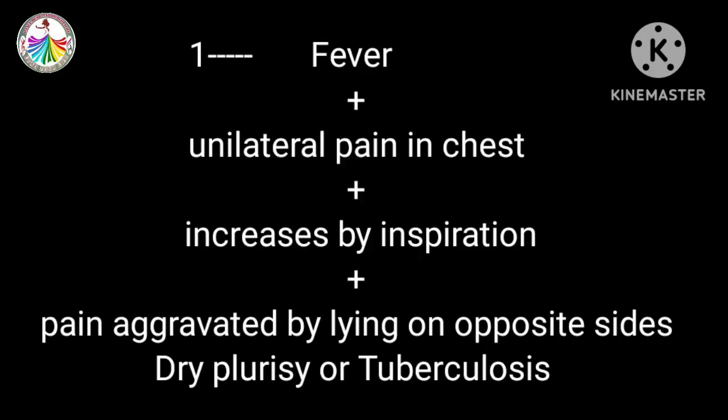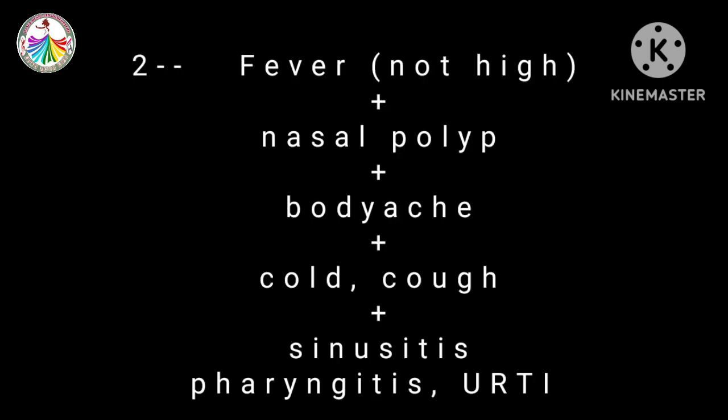Of the fever symptom. If the fever is with unilateral pain in chest and the pain increases by inspiration, pain aggravated by lying on the opposite side, it shows that the patient is suffering from dry pleurisy or tuberculosis. If the fever is not high, there is nasal polyp, body ache, cough and cold, and there is sinusitis, it shows that patient is suffering from upper respiratory tract infection or pharyngitis.